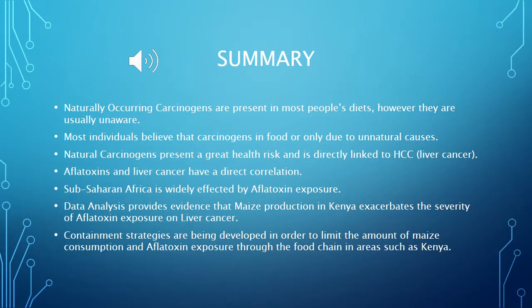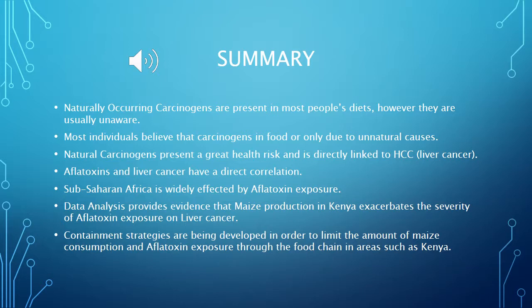In conclusion, naturally occurring carcinogens are present in most people's diets. However, they are usually unaware. Most individuals believe that carcinogens in food are only due to unnatural causes. Natural carcinogens present a great health risk and are directly linked to HCC or liver cancer. Aflatoxins and liver cancer have a direct correlation.